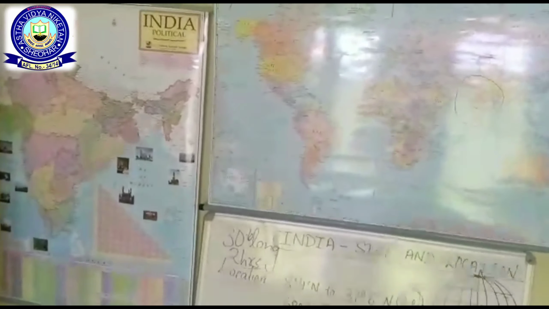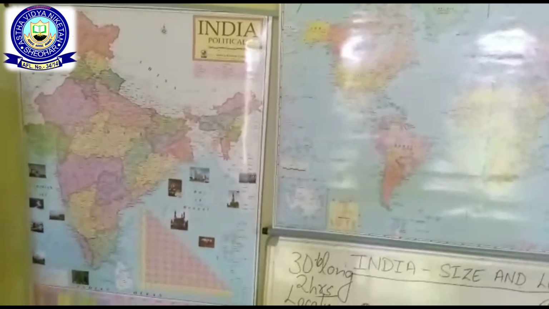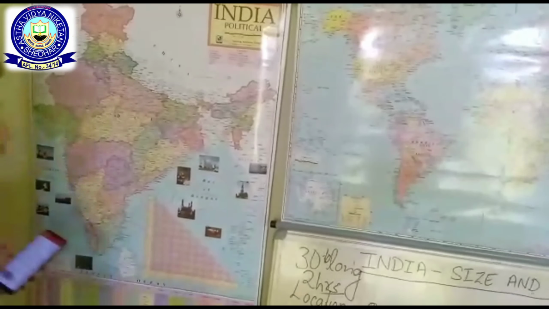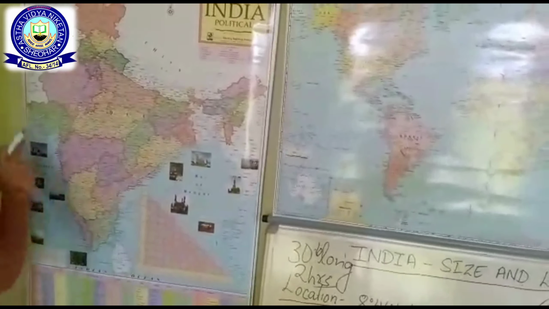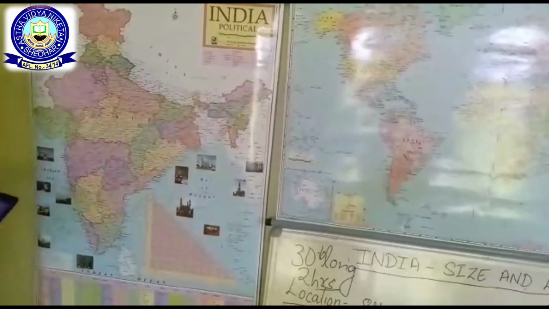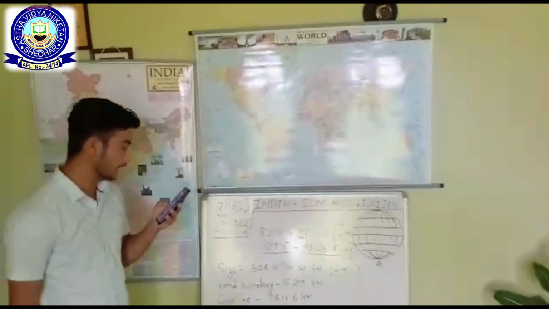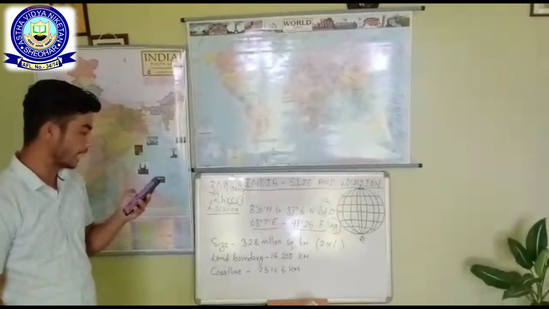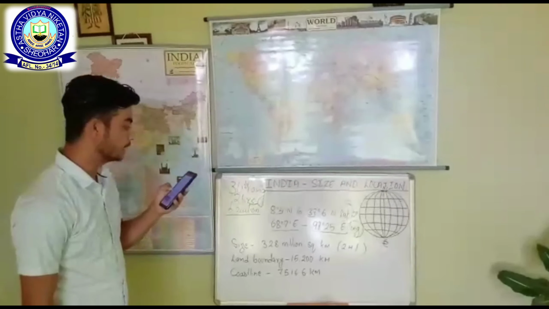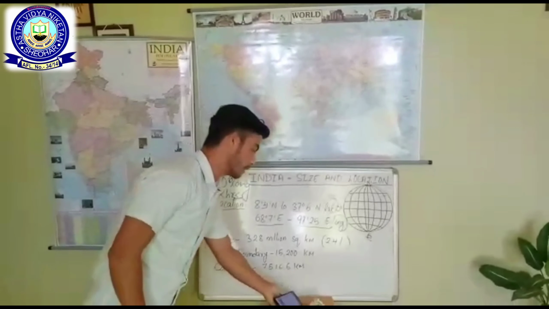If you have an atlas or any kind of map, you can look in that map also. You can see that the Tropic of Cancer, that is 23.5 degree north latitude, divides India into two equal halves, that is North India and South India. To the southeast and southwest of the mainland lie the Andaman and Nicobar Islands and Lakshadweep Islands in the Bay of Bengal and Arabian Sea respectively. Find out the extent of these groups of islands from your atlas.